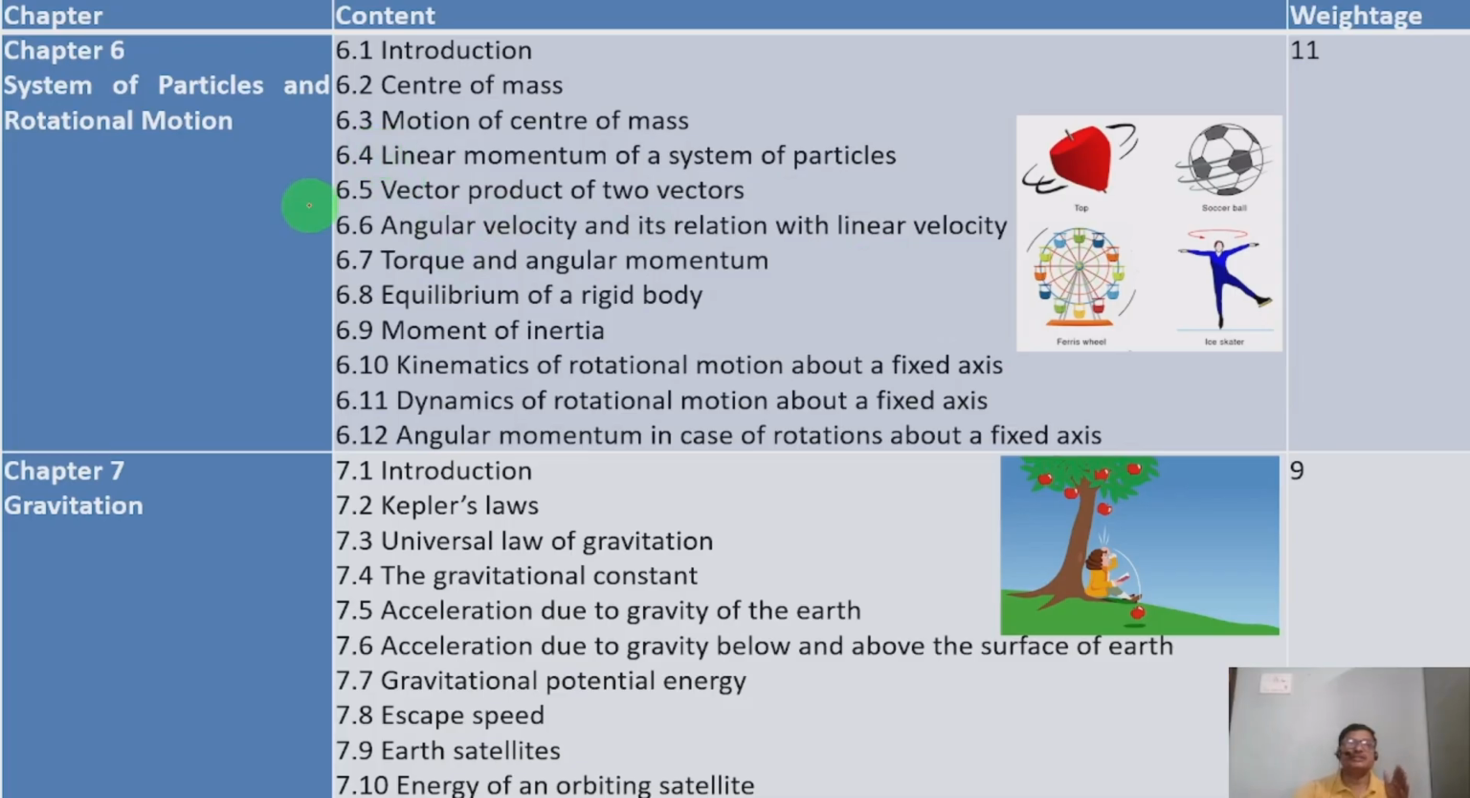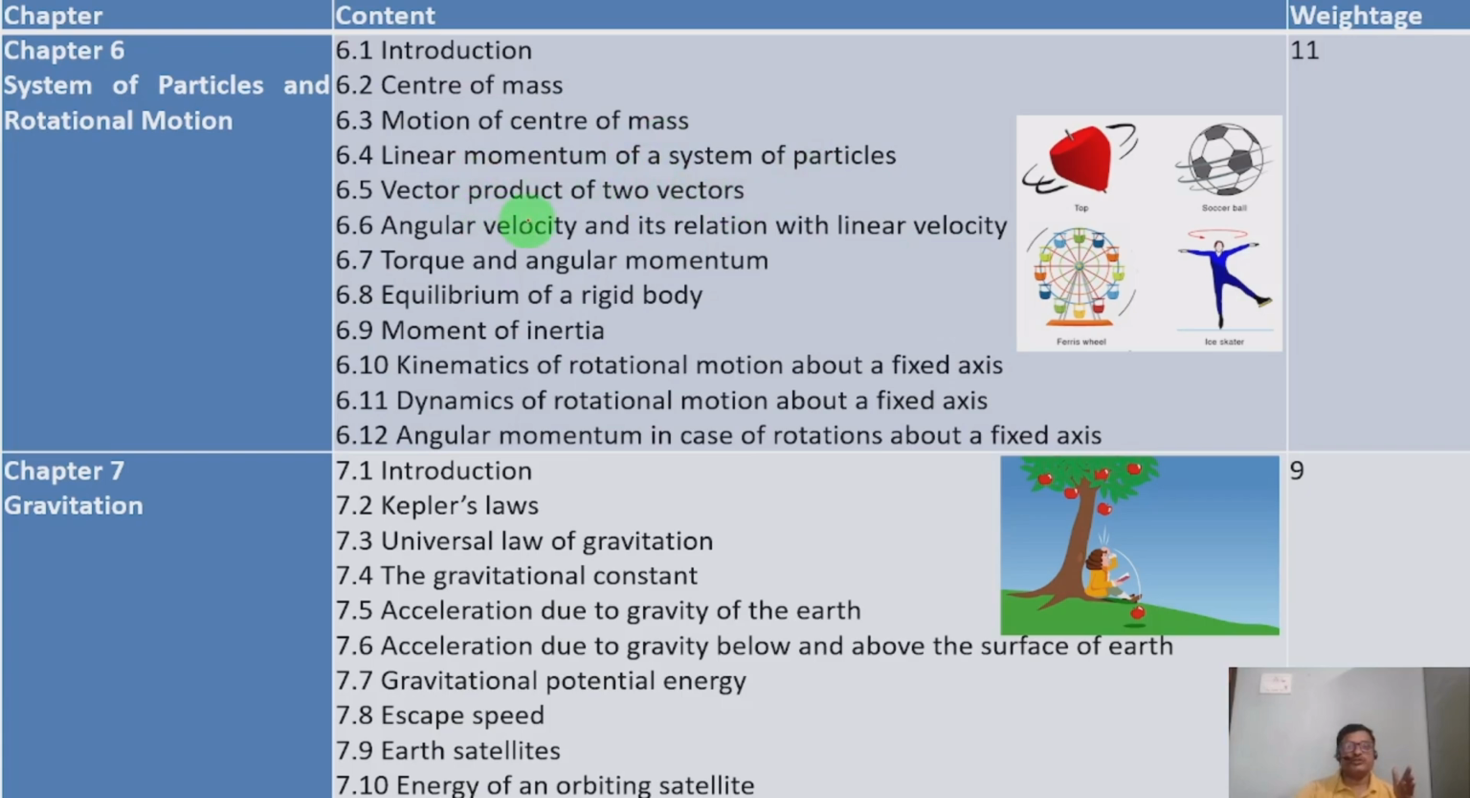Then chapter 6, system of particles and rotational motion. If a system of particles is there, it will have rotational motion. When some object rotates, the rotational motion regarding that we are going to study. 6.1 introduction. 6.2 center of mass. It is a point where the average mass is acting, that we are going to take. Then 6.3 motion of center of mass, and 6.4 linear momentum of a system of particles.